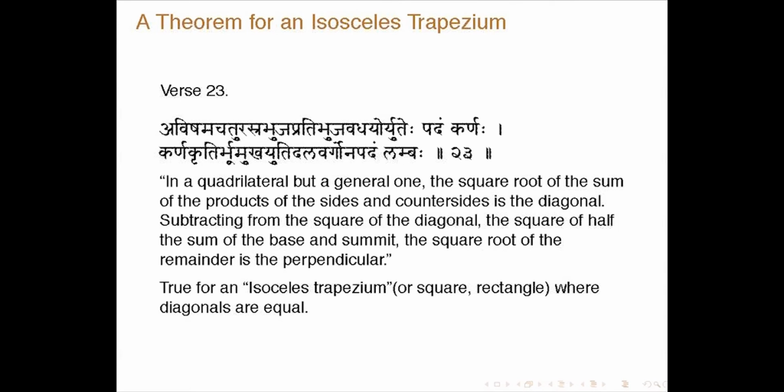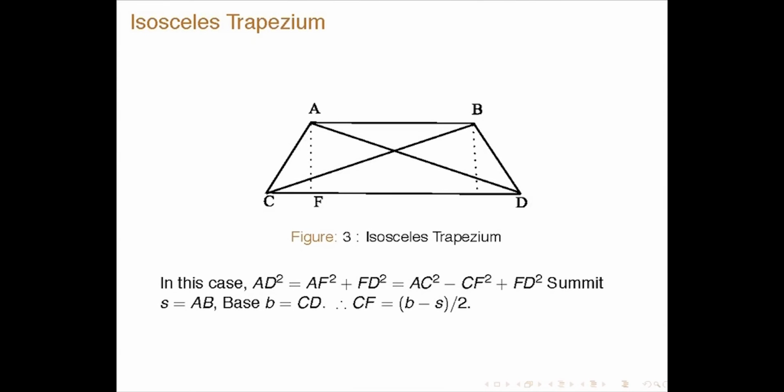Then for an isosceles trapezium he is giving a result: avishama chaturashra bhuja pratibhuja vadayoho yute padam karanaha karanakruti bhuhu mukhayuti dala vargona padam lambaha. Instead of reading out the translation, I will explain it straight away.